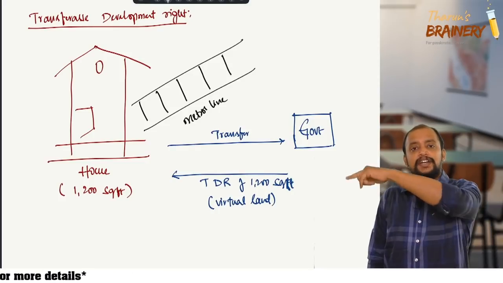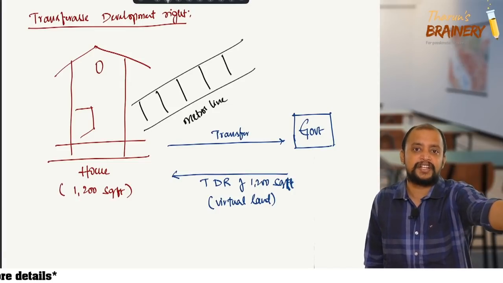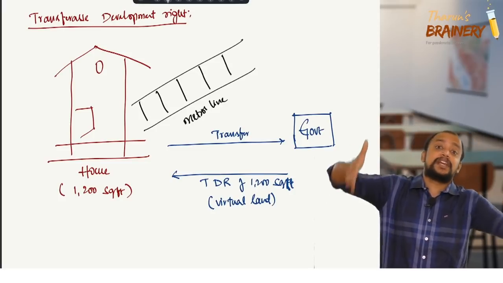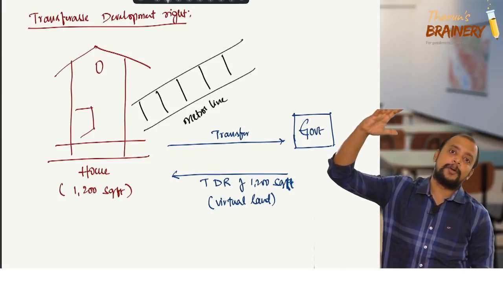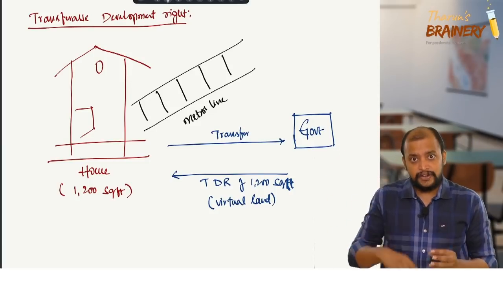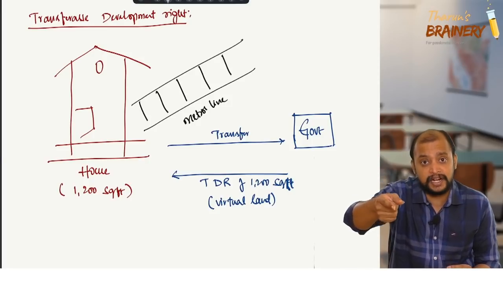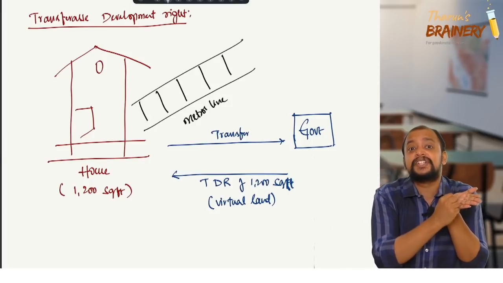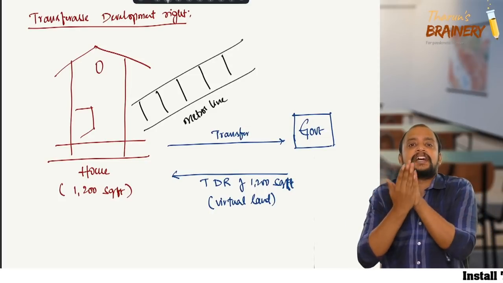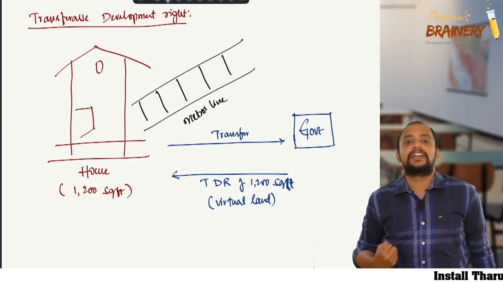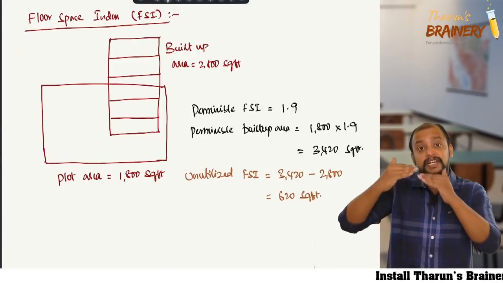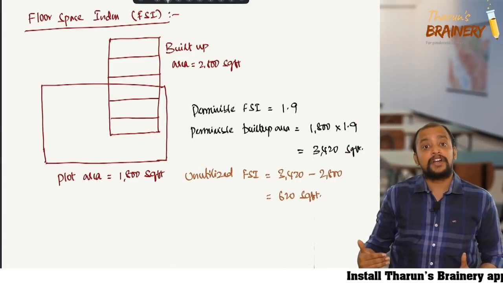And they are telling us, we are demolishing your house, take 1200 square feet TDR in the same locality. So when any builder is constructing a big complex, some 20 floor, 30 floor complex, but he doesn't have that much FSI to increase the building, we can sell this TDR of 1200, but they will mention in the TDR in which area you can use it. So in that particular locality we got TDR, we can give it to the builder and the builder will give us good compensation, good money for that. What is the advantage to the builder? The builder can increase the construction beyond the permissible FSI.